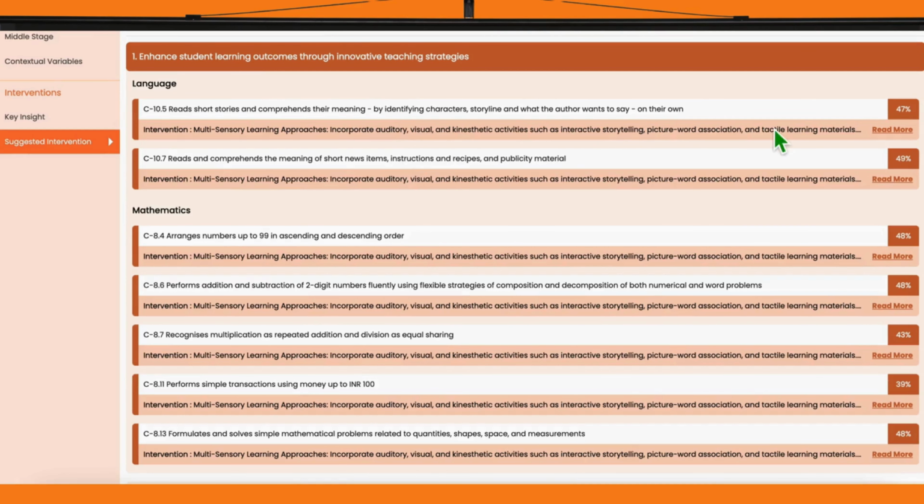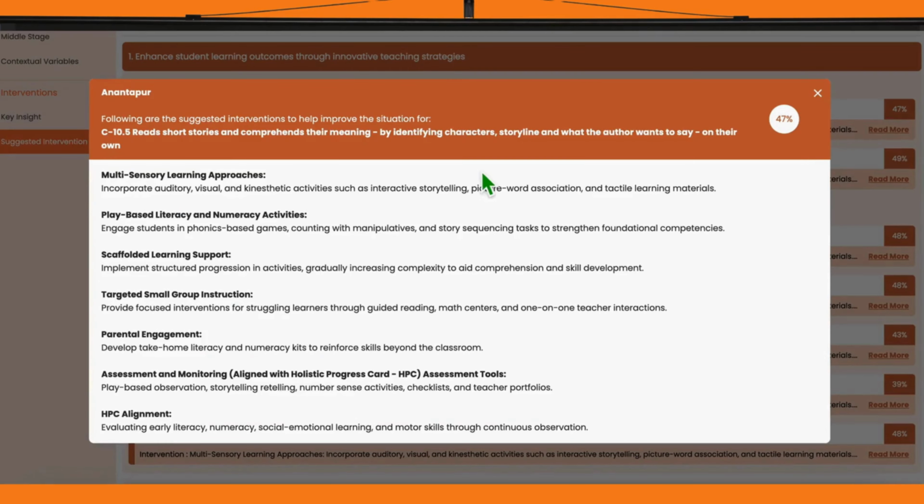This expands to show the underperforming competencies along with specific intervention suggestions. For instance, to help students better comprehend stories, the suggested strategy is multi-sensory learning approaches using storytelling, picture word association, and tactile activities.